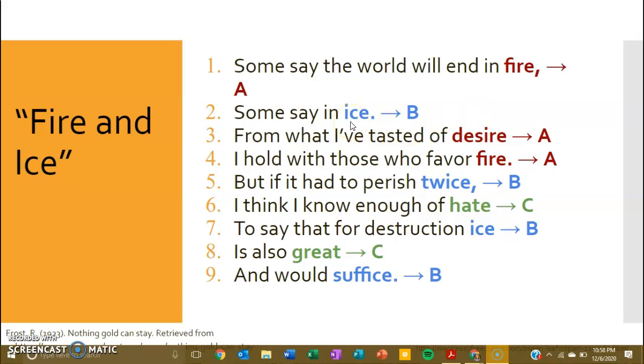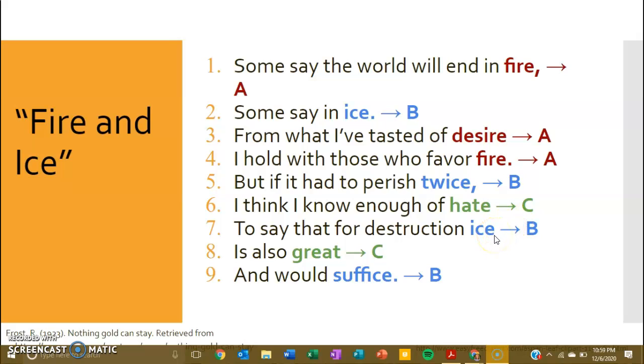Now, the end word in the second line is ice, and that does not rhyme with fire, so we're going to give it a new letter. And the next one in the alphabet is B. Now, desire rhymes with fire, so that gets to be A. Fire, well, that's just the same word, so that gets to be A too. Then we come to twice, which rhymes with ice, so that will be in the B scheme. Next, we have hate, and hate doesn't rhyme with ice, and hate doesn't rhyme with fire either. So we've got to give it the next letter in the alphabet, which is C.